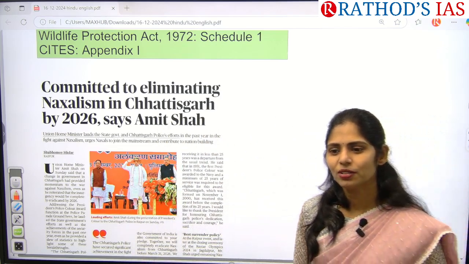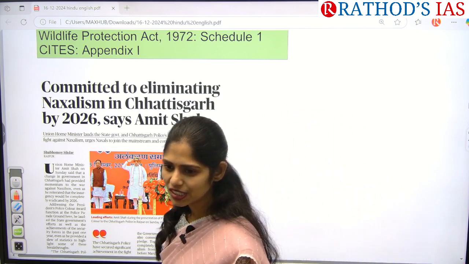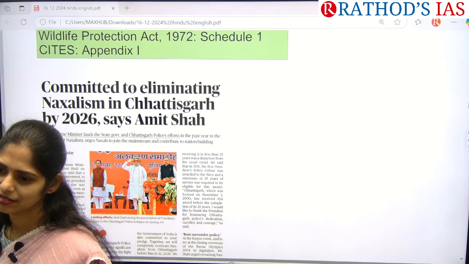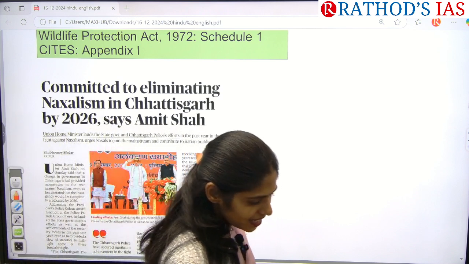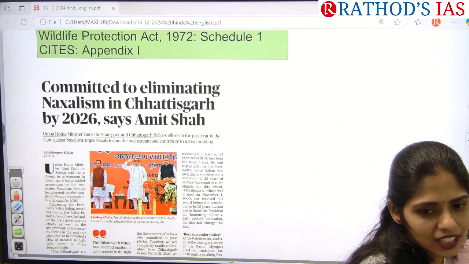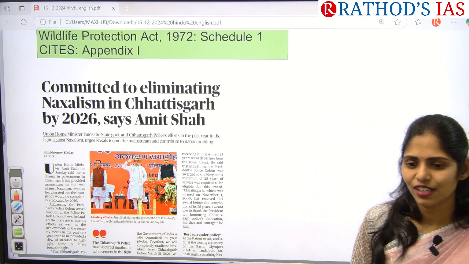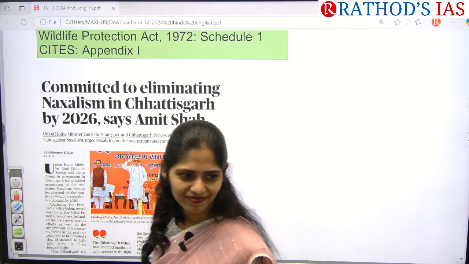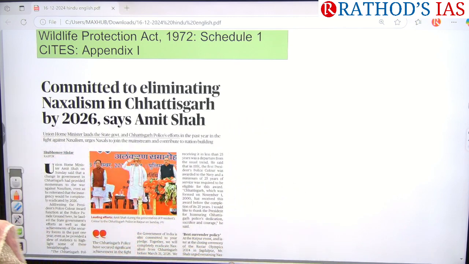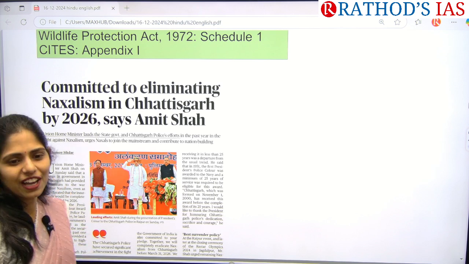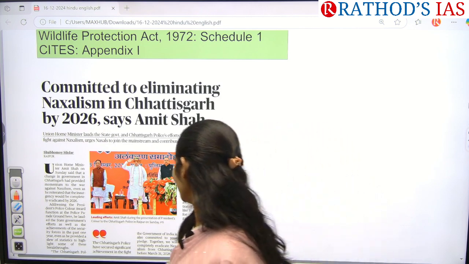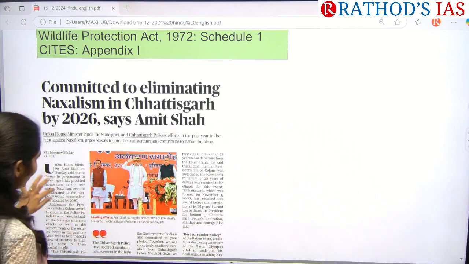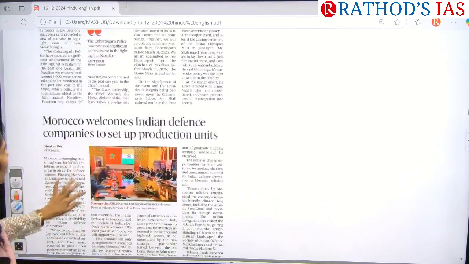So tell me about the police forces which are dealing with anti-Naxal operations in AP. AP guys, tell me. Police forces operating in this anti-Naxal work, Greyhounds? Yes, ma'am. Greyhounds. Like that, different states also have their own anti-Naxal operations. So see that once. Today I will give a question on this so that you will at least do some research.